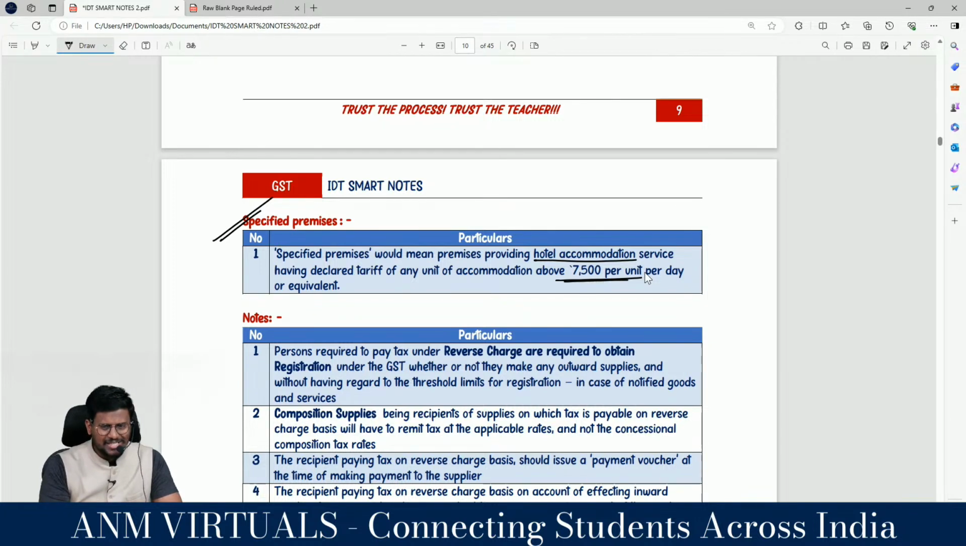This restaurant services means not the food; Swiggy, Zomato is not covered under 9(5) or 5(5). They are talking about accommodation services. So specified premises would mean premises providing hotel accommodation service having declared tariff of any unit of accommodation above how much rupees? So 7,500 rupees per day or equivalent. Above 7,500, that is what we call specified premises.